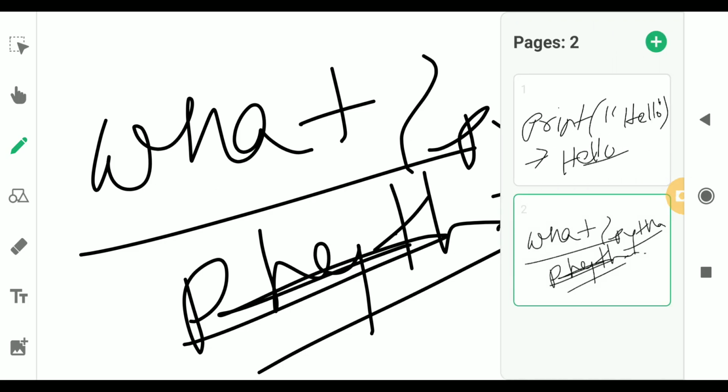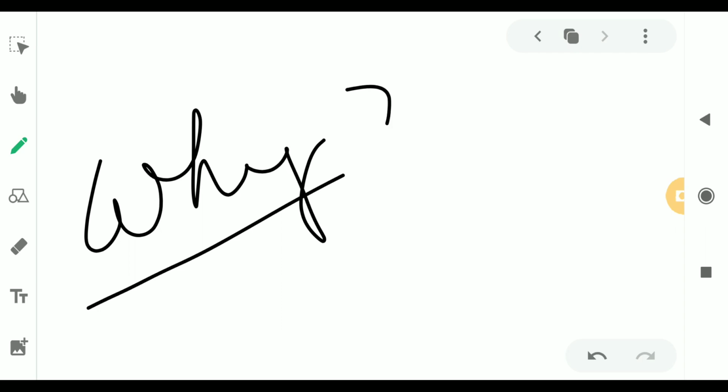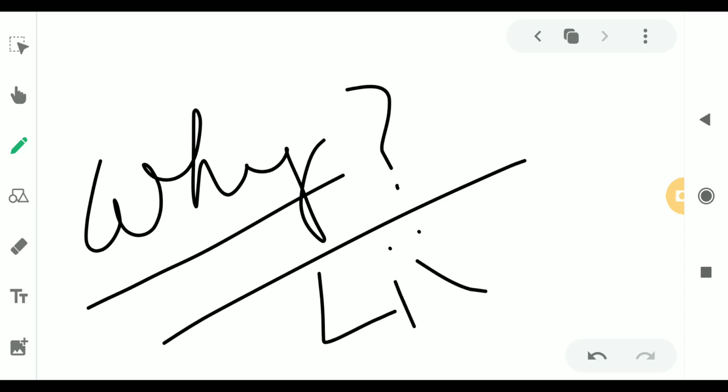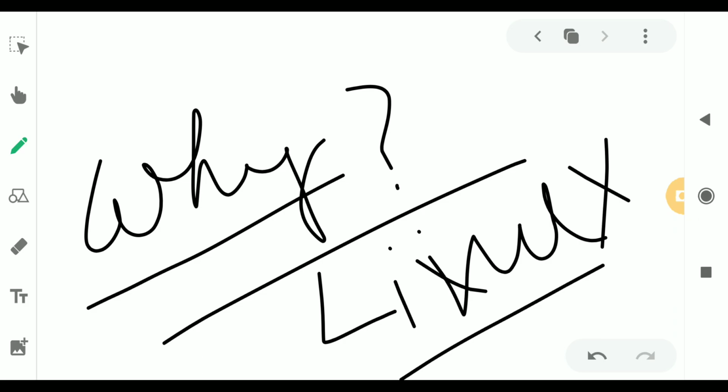Now next is, why Python? Why will we learn Python? Python works on different platforms: Windows, Mac, Linux. Python has a syntax that allows developers to write programs with fewer lines than some other programming languages.